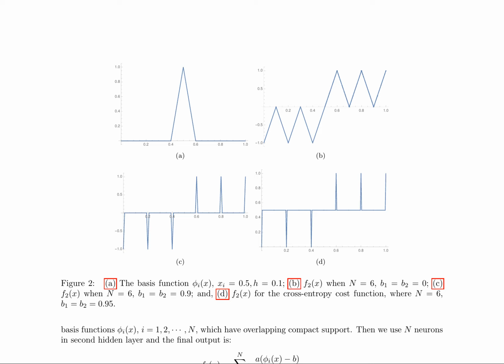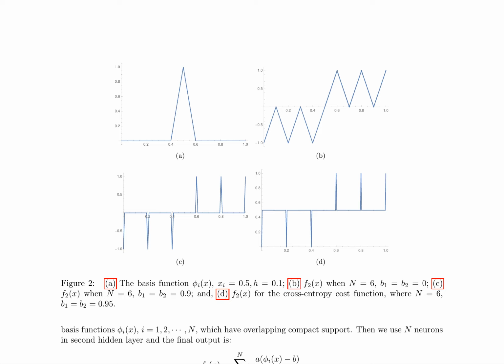However, for any e greater than 0 small enough, if dist(x, {xi}) is greater than e, then f2(x) equals 0, indicating poor approximation. The authors construct a neural network with two hidden layers, where the first hidden layer employs n plus 2 neurons with distinct inputs, and the second hidden layer uses n neurons.